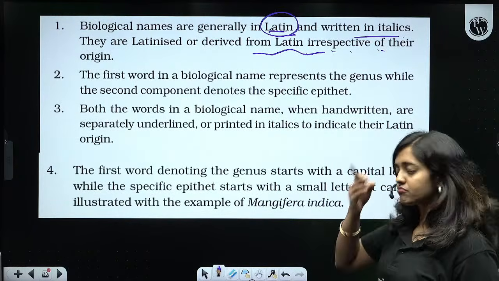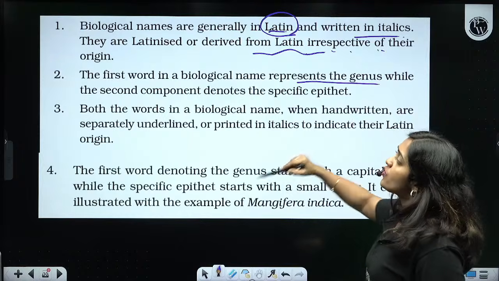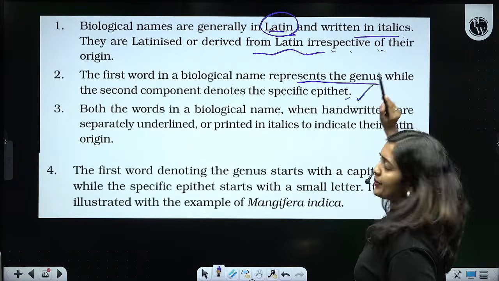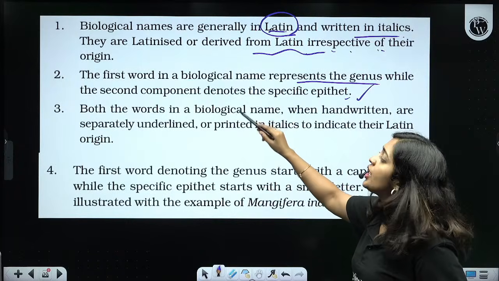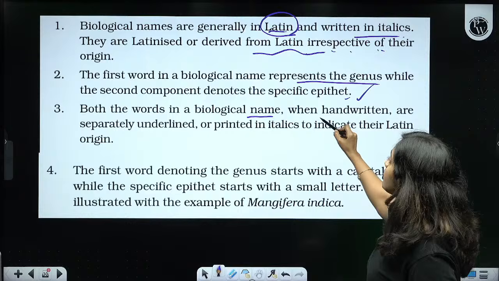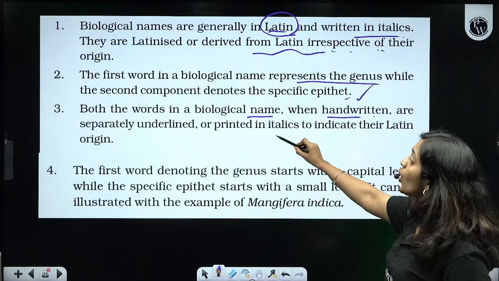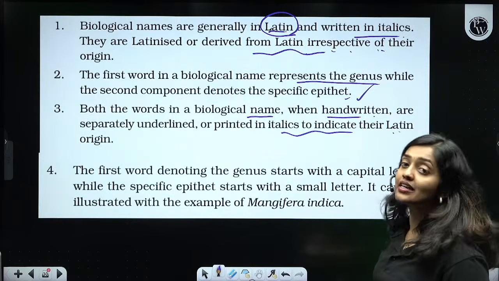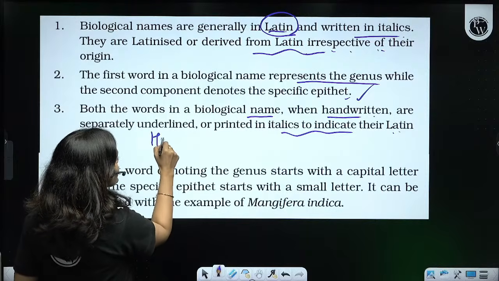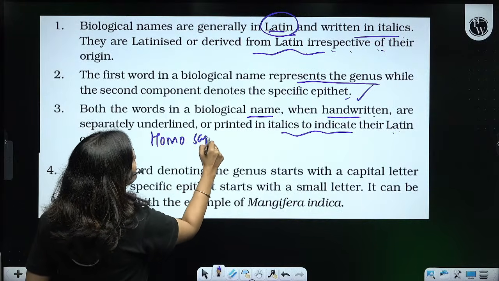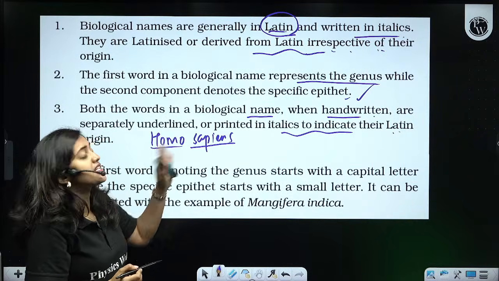So the second rule: the first word in a biological name represents the genus name, while the second component denotes the specific epithet. We already discussed that. Now look at the third rule. Both the words in a biological name, when handwritten, are separately underlined, or printed in italics to indicate their Latin origin. In the previous sessions, I wrote Homo sapiens like this. I separately underlined the genus name and species name.